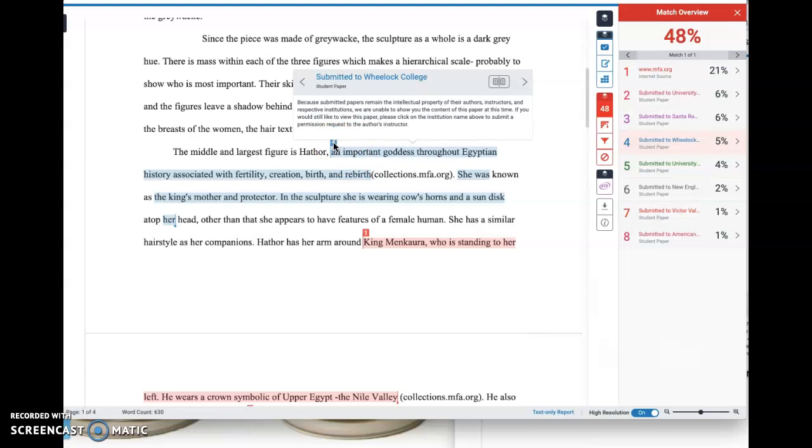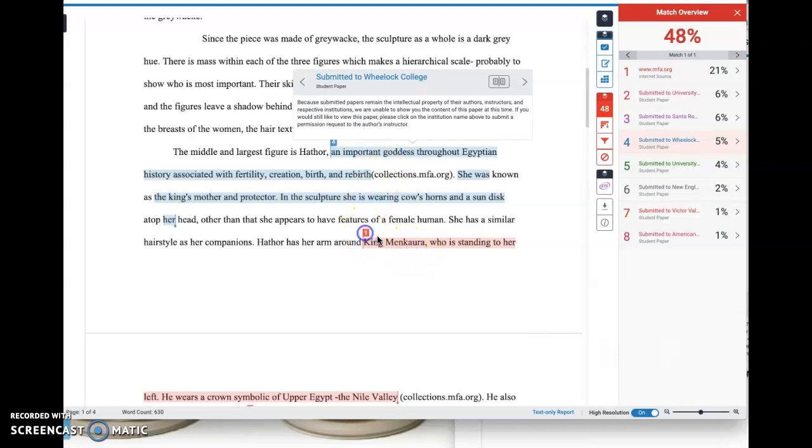So the phrase is an important goddess through Egyptian history associated with fertility, creation, and rebirth. Borderline there. She was known as the king's mother and protector. In the sculpture, she's wearing cow horns and a sun disk. That's 3 separate ideas that come with phrasing that looks like it's exactly the same as what was submitted. So that's a place that I have some concerns. You should make sure that you're saying that in your own words.